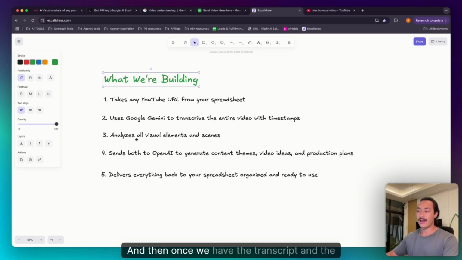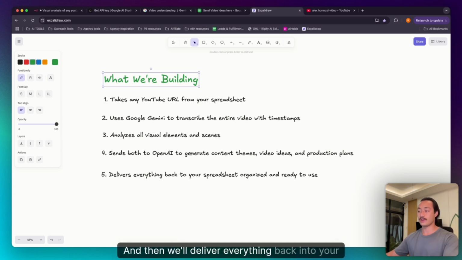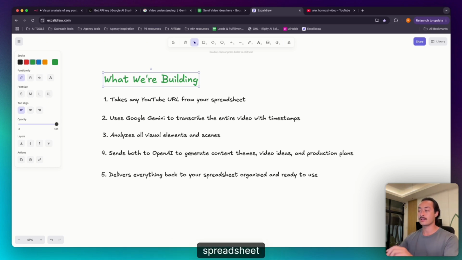And then once we have the transcript and the visual elements, we'll send both of those to OpenAI to generate any content themes, video ideas, and production plans for you and maybe your video editor. And then we'll deliver everything back into your spreadsheet, organized and ready to use.